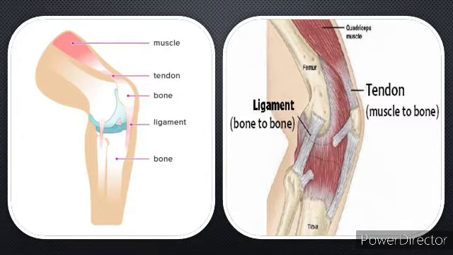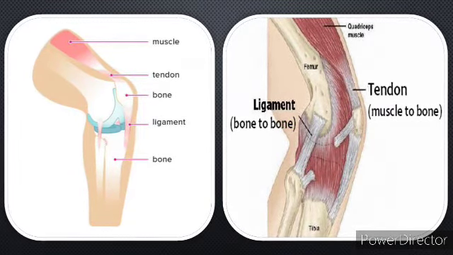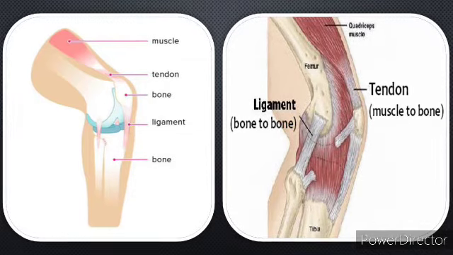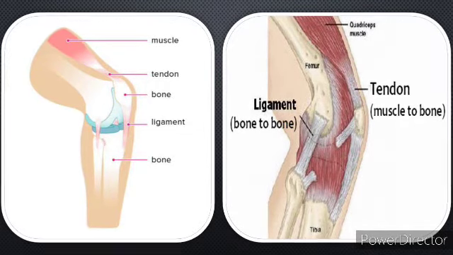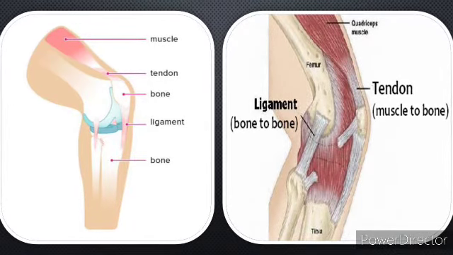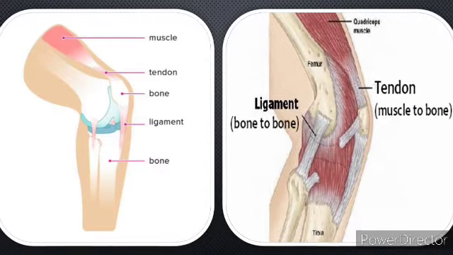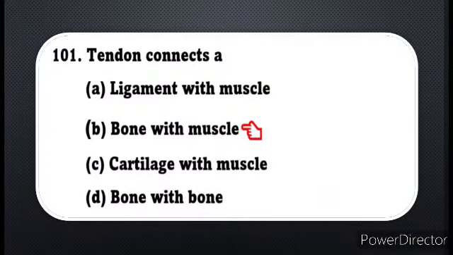They play an important role in movement by transmitting the contraction force produced by the muscles to the bone they hold. So the main function of the tendon is to move the bone. Tendon serves to move the bone. So for the question, tendon connects a bone with muscle is the right answer.